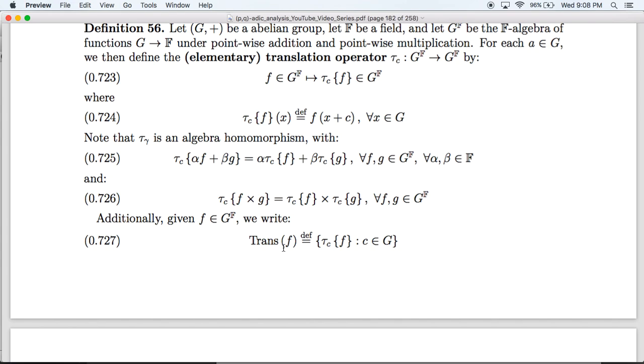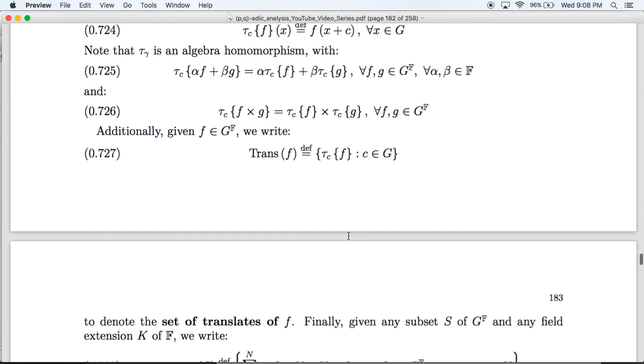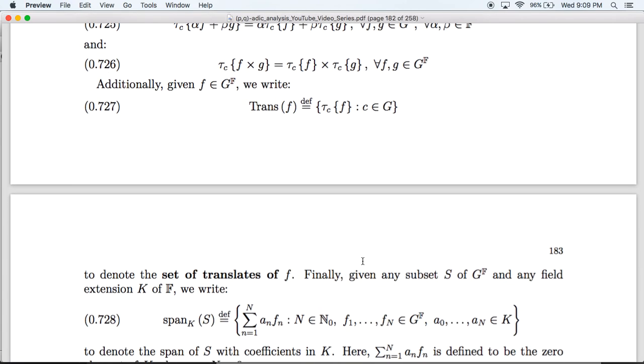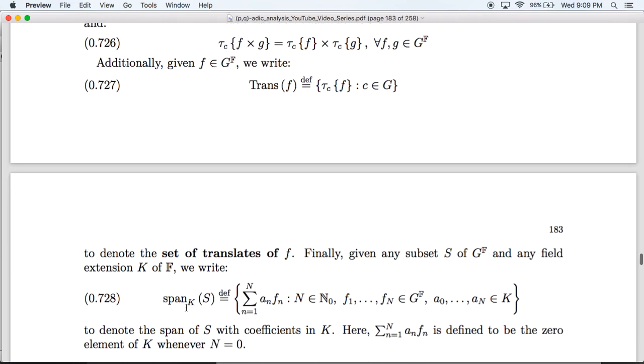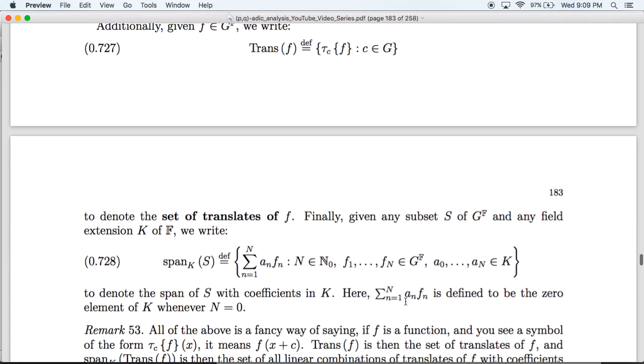Finally, given an f, I write trans of f to denote the set of all translates of f. And given any subset S of this space of functions and any field K that extends F, I then write the span K of S. This is the set of all linear combinations of elements of S with coefficients in K. And here we define this to be 0 whenever the upper limit is less than the lower limit.